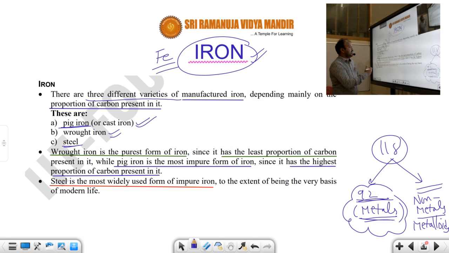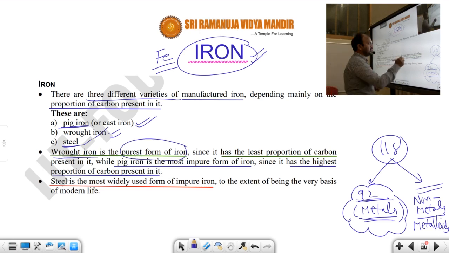These three varieties contain mainly iron. Generally, wrought iron is the purest form of iron. Out of these three, which is the purest form of iron? We can simply say that it is wrought iron, because wrought iron contains the least proportion of carbon. Carbon is present in very small amounts. When the carbon amount increases, what will happen? It will become impure iron. Whenever the carbon proportion decreases, it converts into pure iron. Wrought iron contains the least proportion of carbon, that's why it is the purest form of iron among these three.